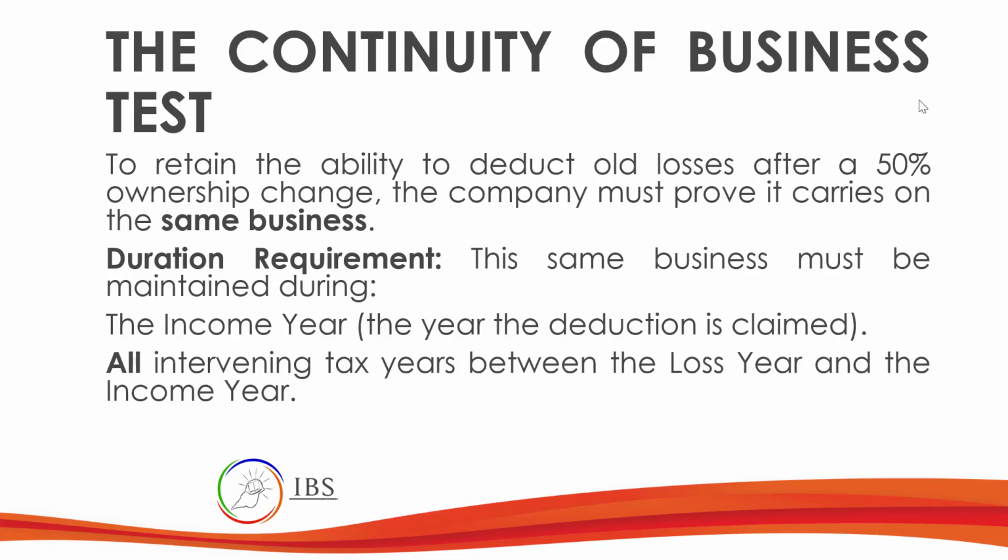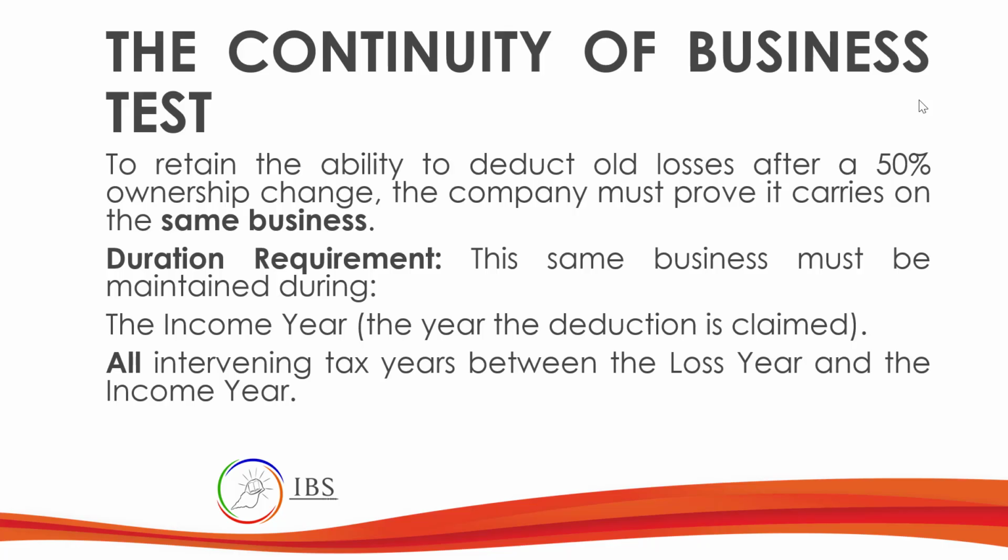Okay, so another test on loss carry forward, aside from the 50% ownership, is that the company must prove it carries on the same business, or we call it continuity of business or the same business test. So if there is a change of more than 50% of ownership, the next test is the continuity of business test, or same business test.